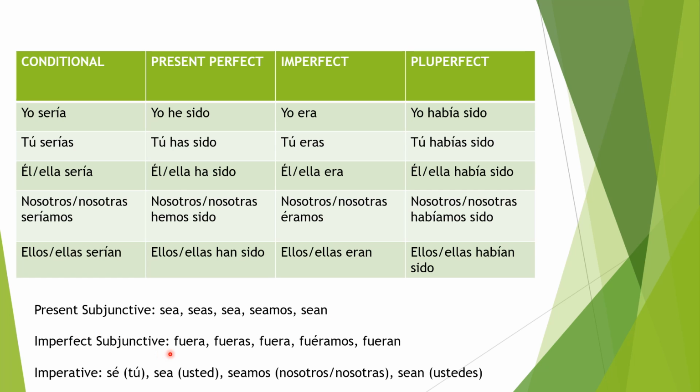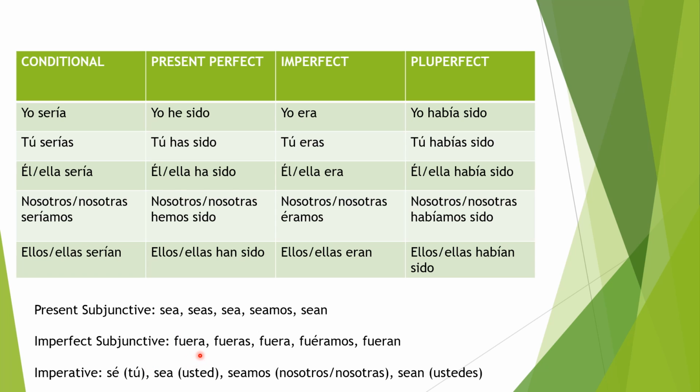Imperfect subjunctive. Fuera, fueras, fuera, fuéramos, fueran. Again, look at that accent over the E for fuéramos. Also, if you see éramos, again, I'm going to repeat myself, always an accent over the E here.